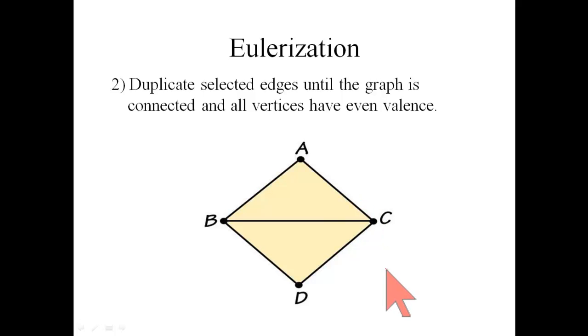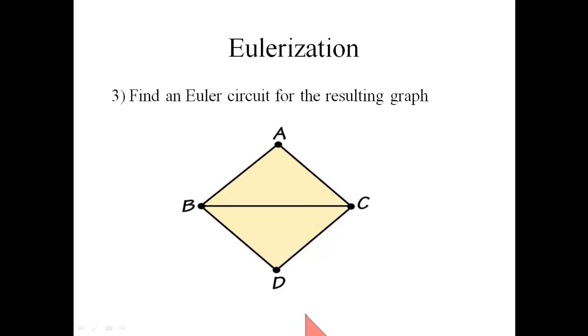This graph is already connected, so no worries there. And duplicate edges until all vertices have even valence. Well, how about we take this edge from B to C and we duplicate it? In other words, we'll just put another edge in from B to C like that. And now what about the vertices? A has valence 2, B has valence 4, C has valence 4, D has valence 2. Aha! All even valences. That graph has an Euler circuit.